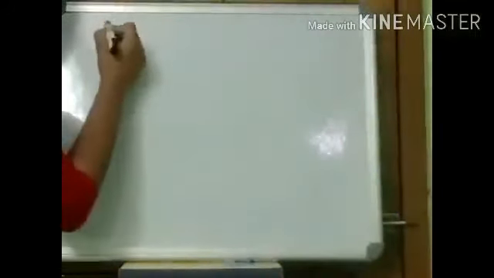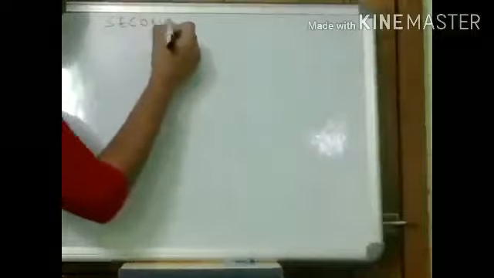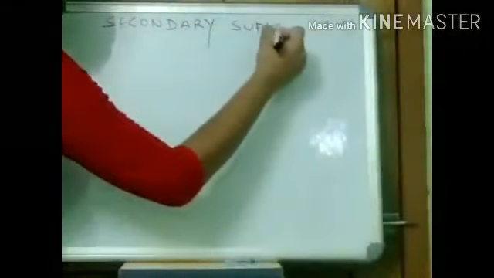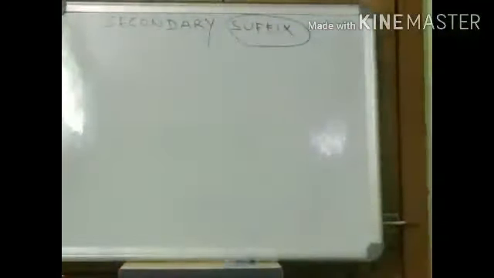Coming to the secondary suffix. Now see what is the secondary suffix. Secondary suffix. Like suffix, this will also come towards the end, and since this is secondary, this will come after primary suffix. First primary, then secondary.